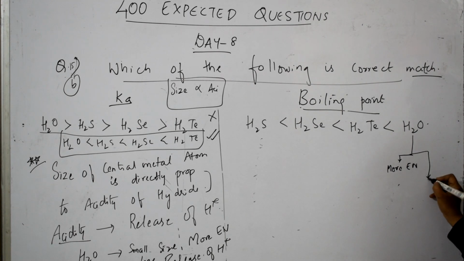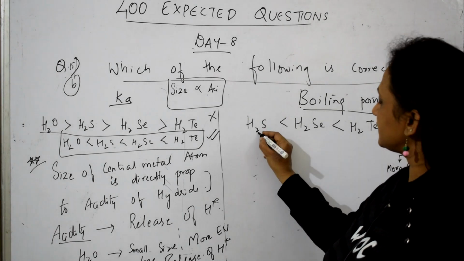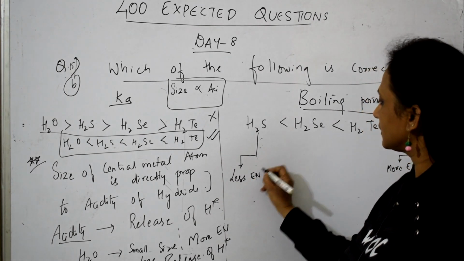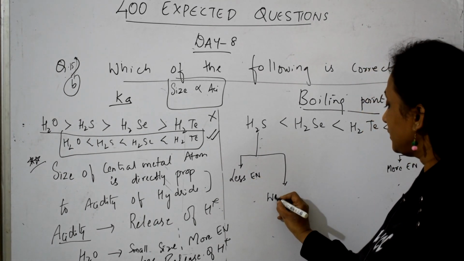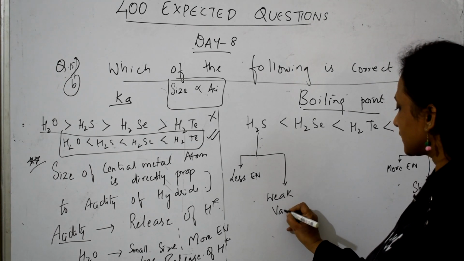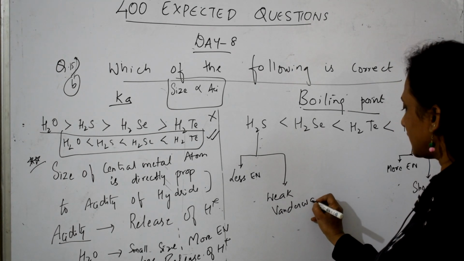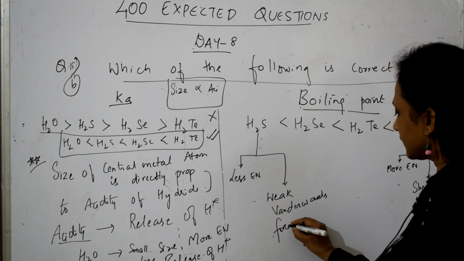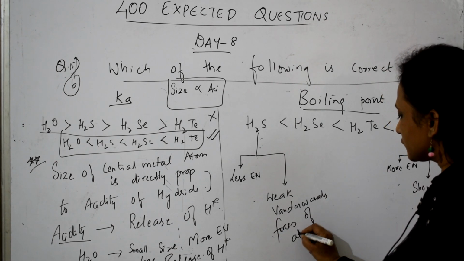Second, water shows hydrogen bonding. Next, in sulfur, this is less electronegative. Here we have weak van der Waals forces of attraction. Correct, now students? Weak van der Waals forces of attraction.